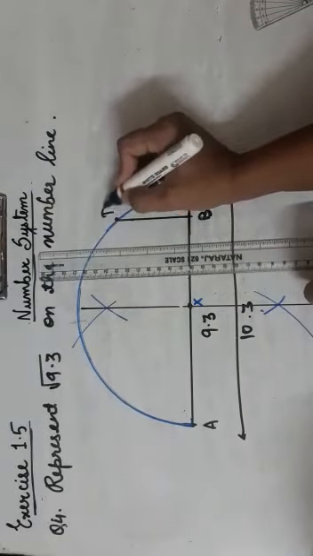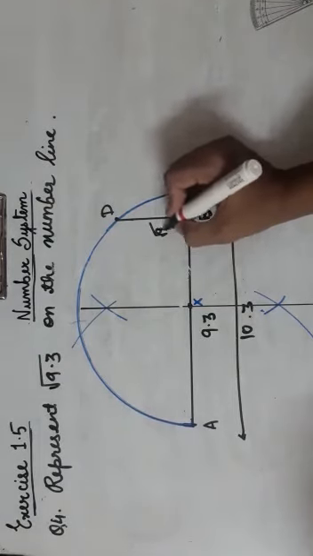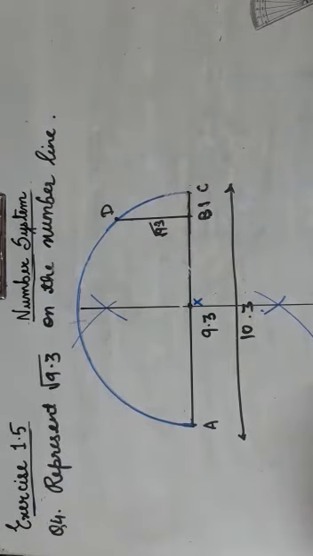Let us give this point the name D. So this BD is your root 9.3. Distance BD is root 9.3.